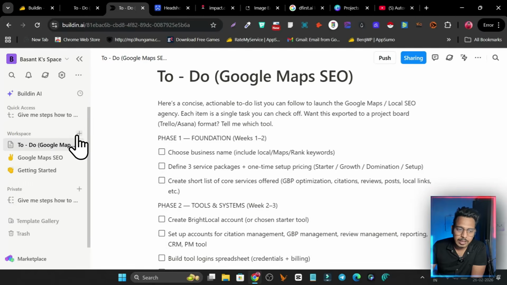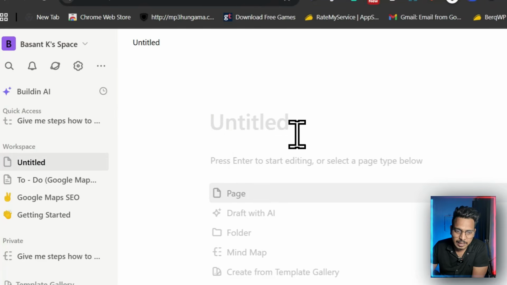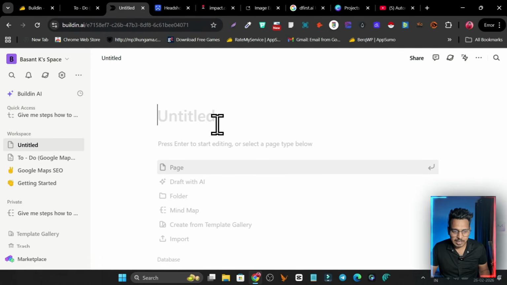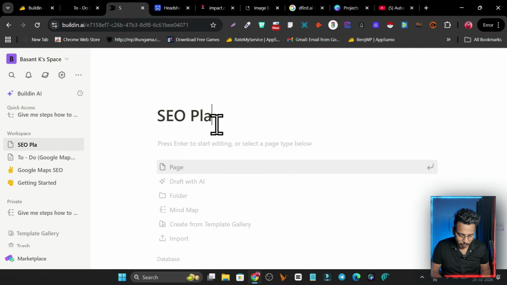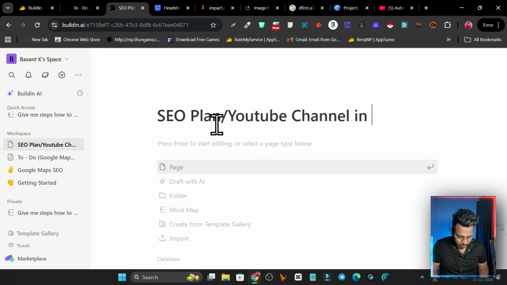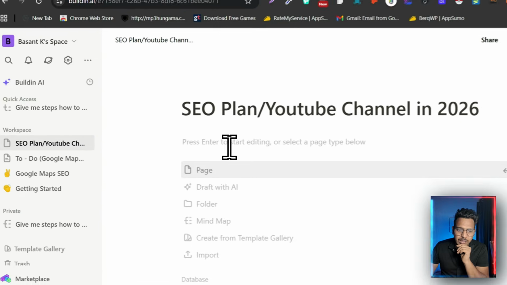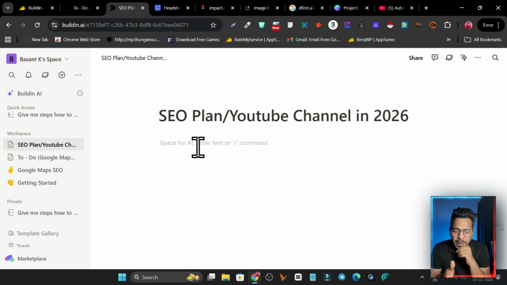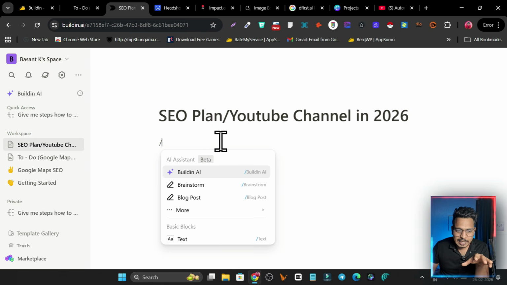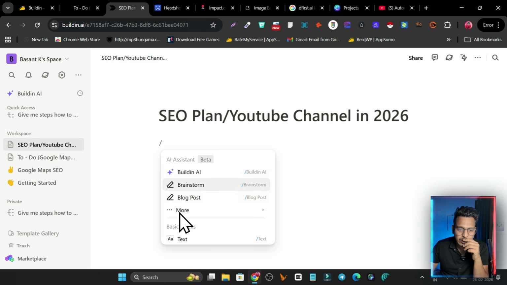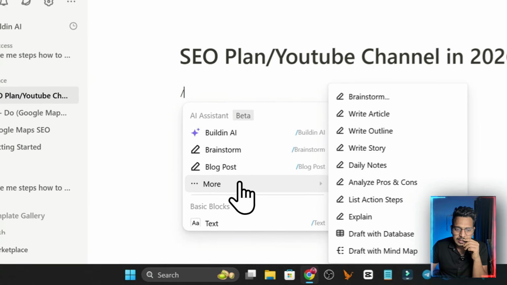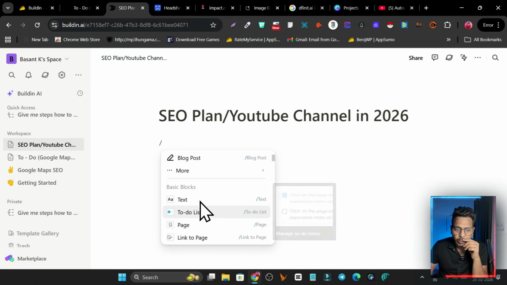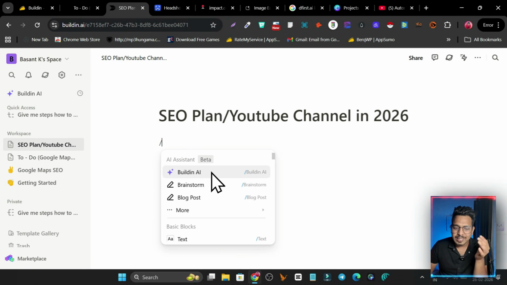So once you click here on the workspace plus icon, you can give your file or folder a name, like this is the SEO plan, or like the YouTube channel in 2026 you want to start here. Now after that, just click here on this space where you are going to create this plan, and we are going to use the AI. So simply enter the slash, and now this enables the AI assistant. We have so many steps or things available in this AI assistant. Like I want to create a to-do list, I want to brainstorm, I want to ask Buildin.ai.